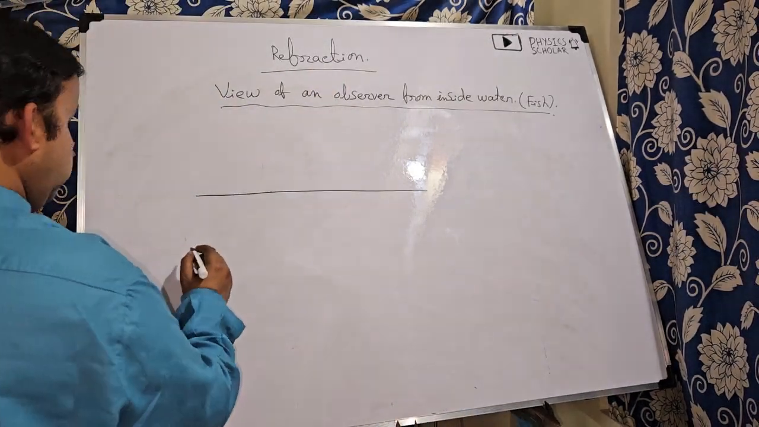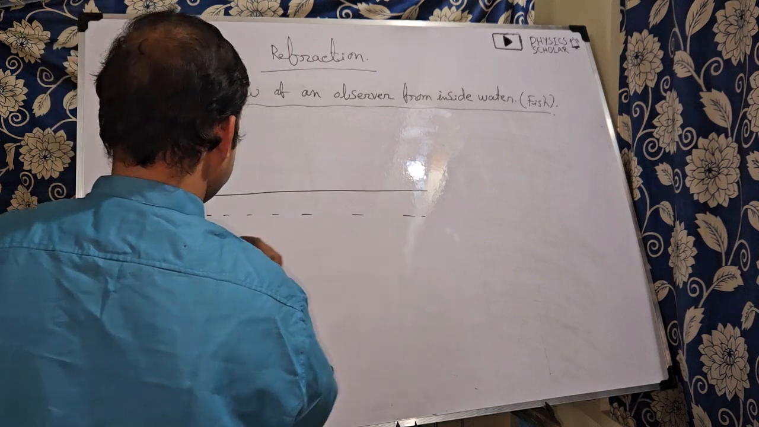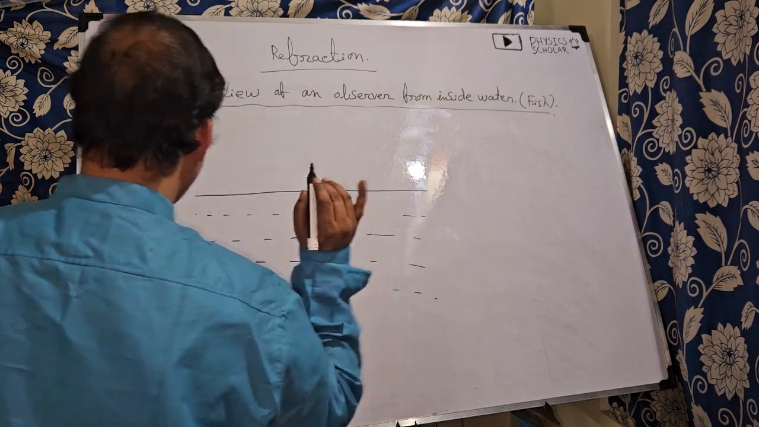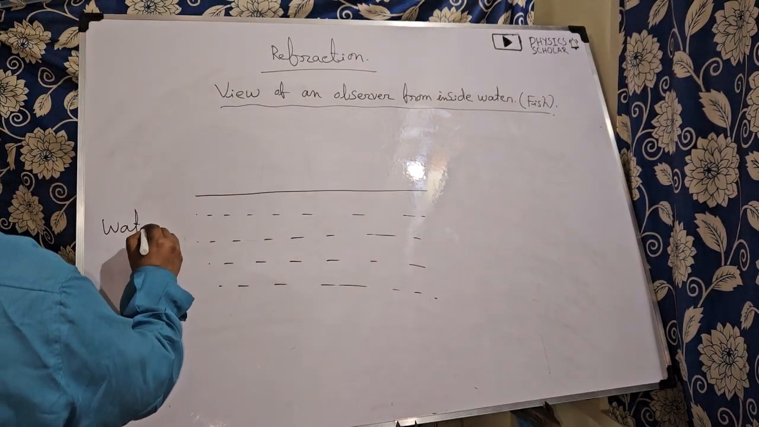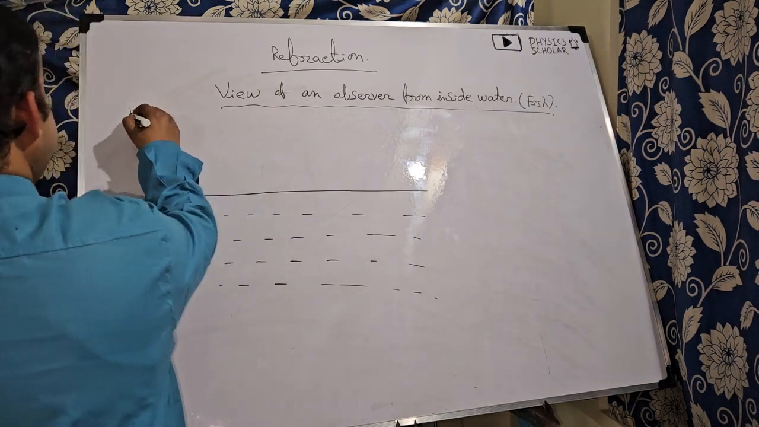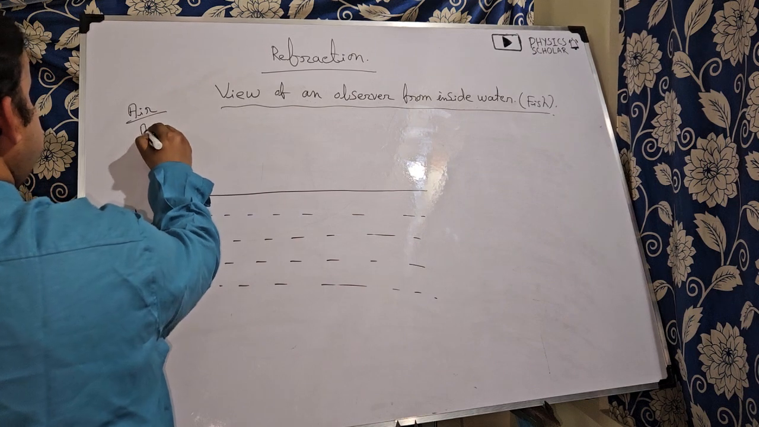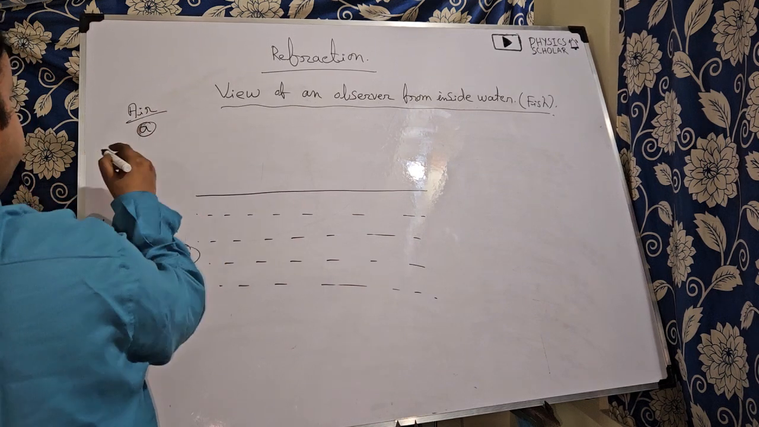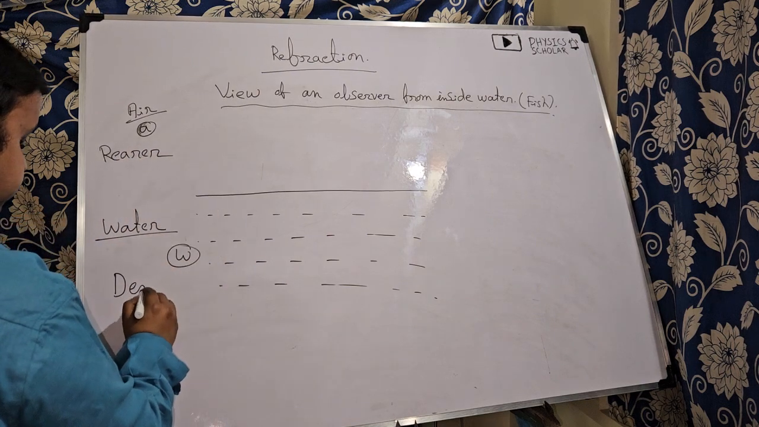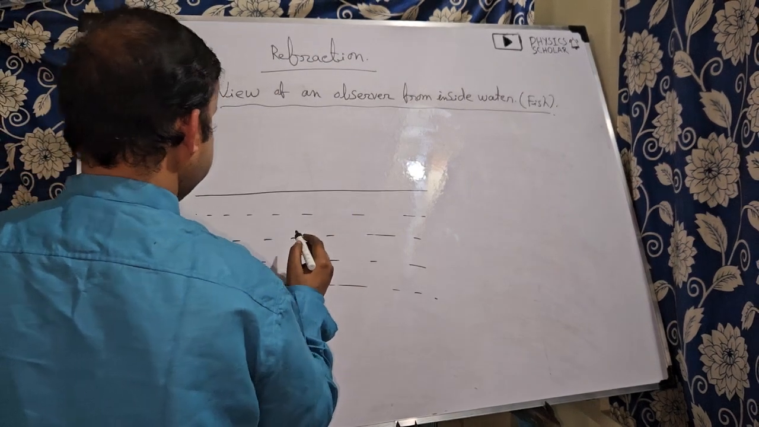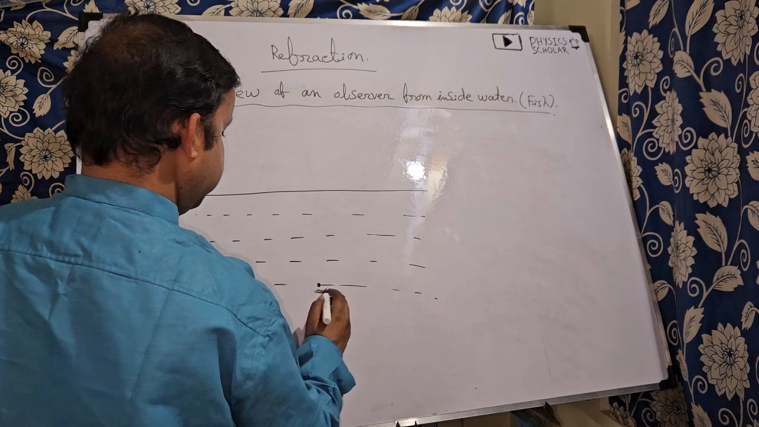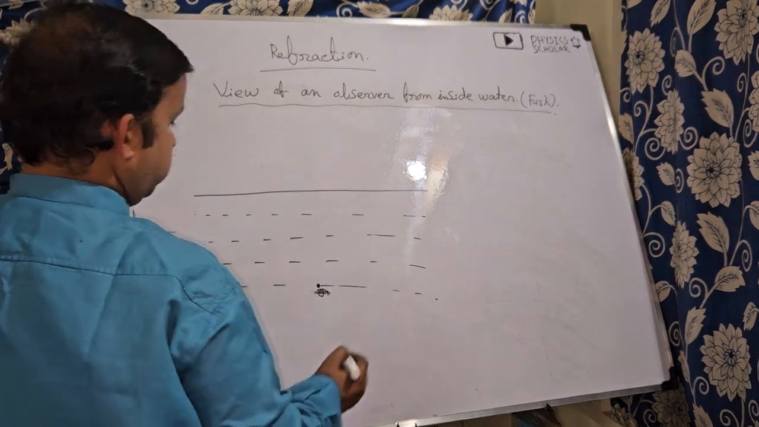Okay, so suppose it is water, or pond, or tank, whatever. It is water, or we can assume it as medium W. And this is air, we can assume as medium A. It is rarer and it is denser. Okay, so suppose here the eye of the observer is there.